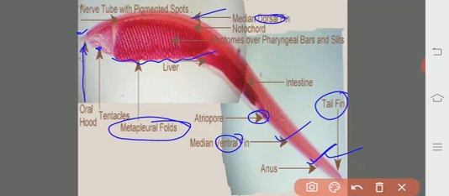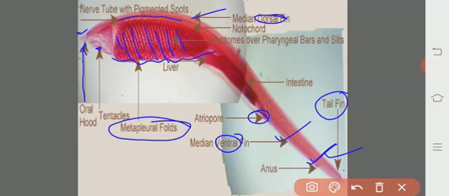One median ventral fin is present in the ventral region, and a caudal fin is there, but there are no pectoral fins and no pelvic fins. Paired fins are absent. Here we will see metamerically arranged myotomes. These lines represent the myotomes, and the dorsal nerve cord looks like a pigmented structure.